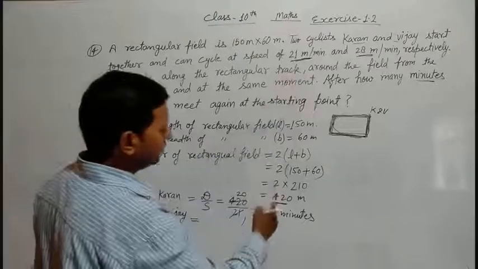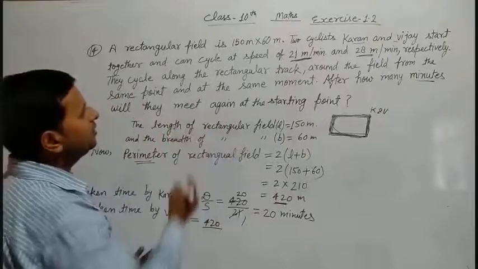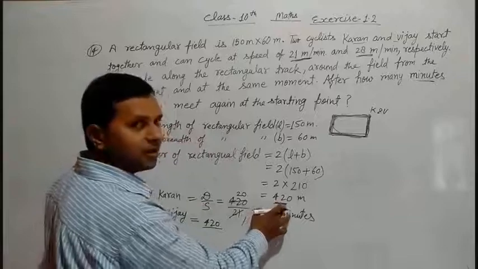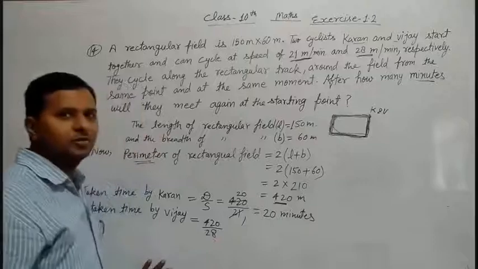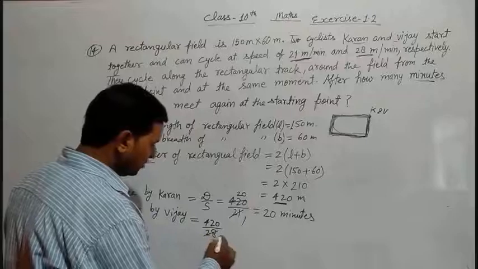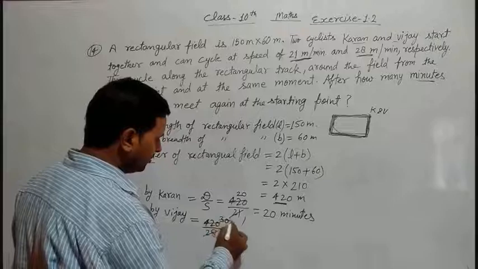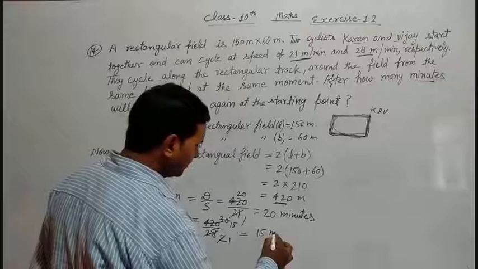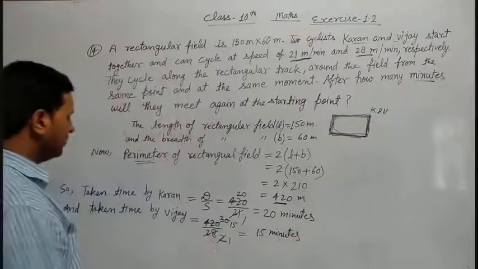Distance is once again 420 meter and speed is 28. Can you see easily here? Now 14 twos are 28, 14 threes are 42, and again 2 1 2, 15 and 30. We can say that 15 minutes have been taken by Vijay.